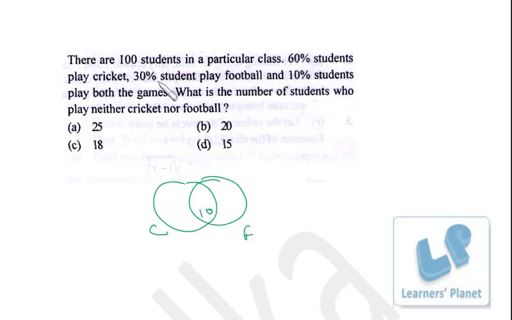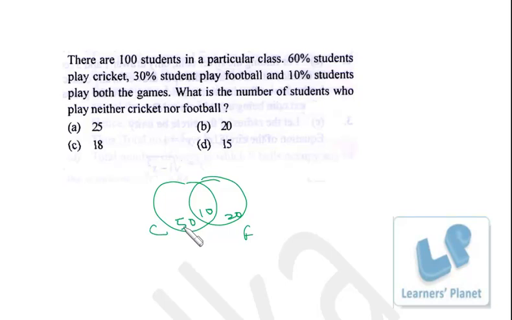Now 60 students play cricket, so 10 over here, that means remaining 50 over here. So in the complete circle of cricket there are 60 students. Okay. Similarly 30% students play football, so 10 over here, 20 over here. So in the entire circle of football there are 30 students. Here percentage will be same because the total number of students is 100. So 30% will be 30 only.